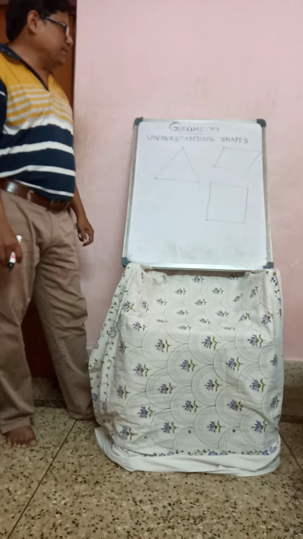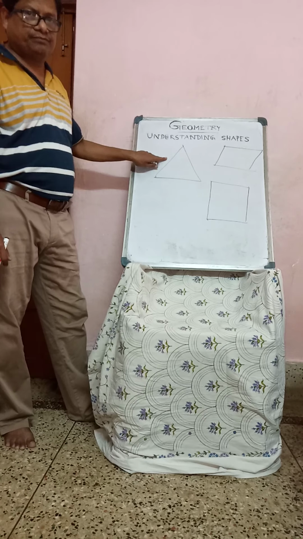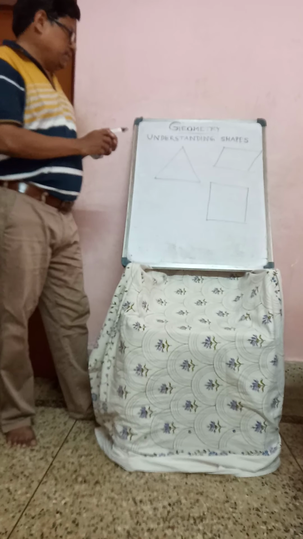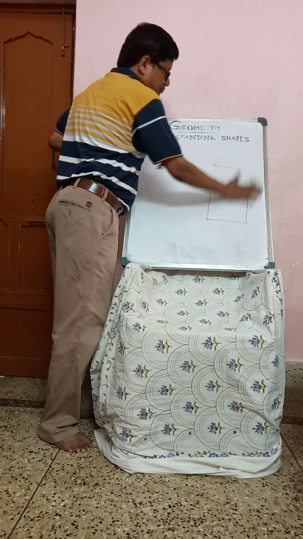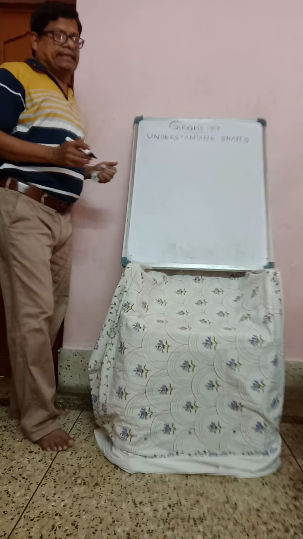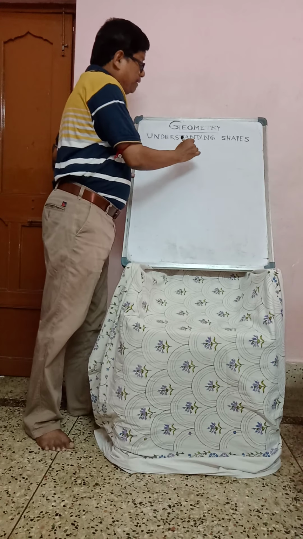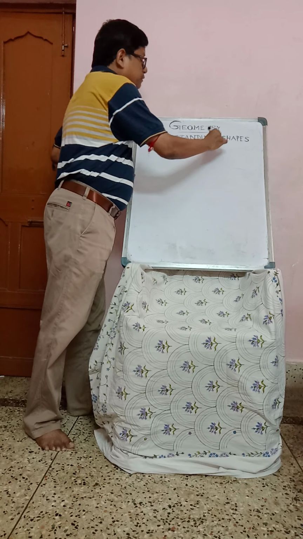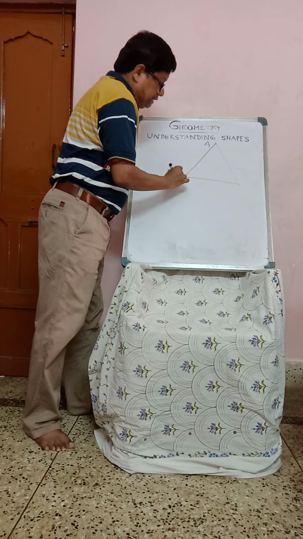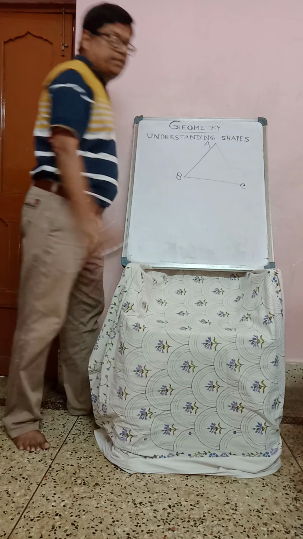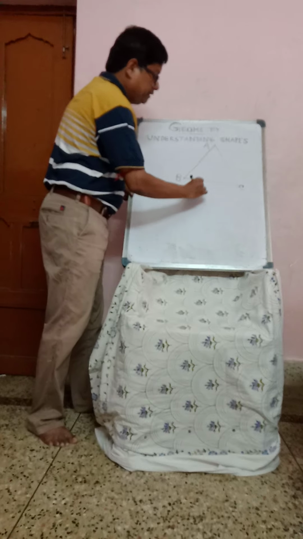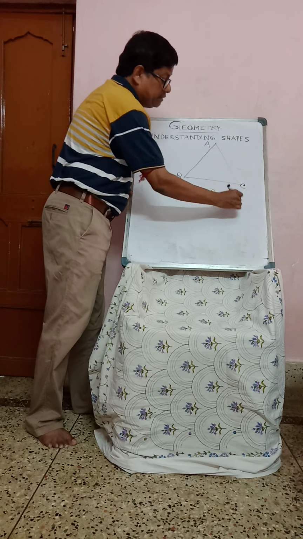Okay. Now first I am explaining triangle. Look at here. In triangle, suppose A, B, C. Okay, three vertices are there, A, B, C. What is triangle?